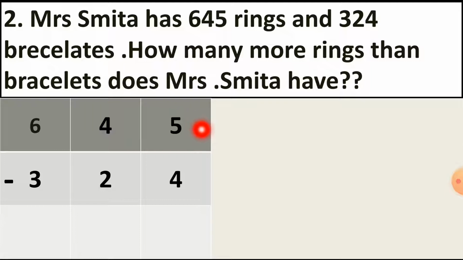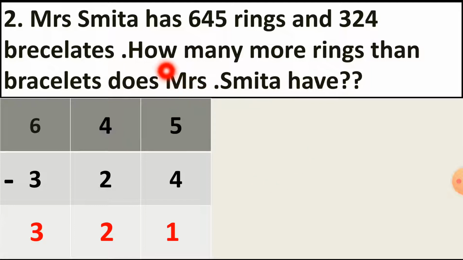Let's start with the ones column. 5 minus 4 is equal to 1. So I write 1 here. Then at the tens column, 4 minus 2 is equal to 2. And at the hundreds column, 6 minus 3 is equal to 3.